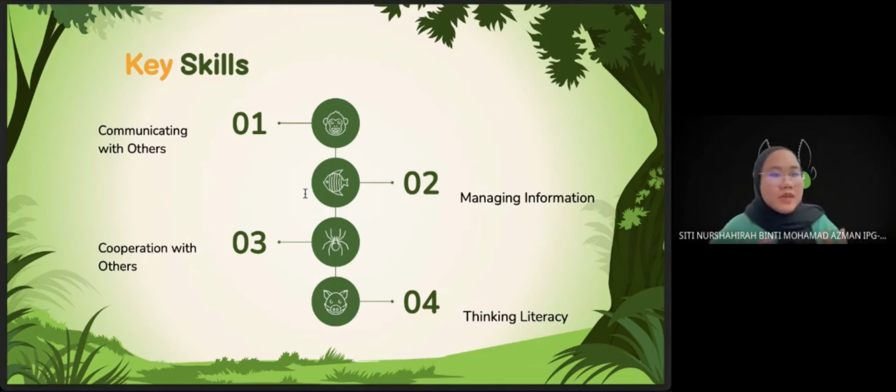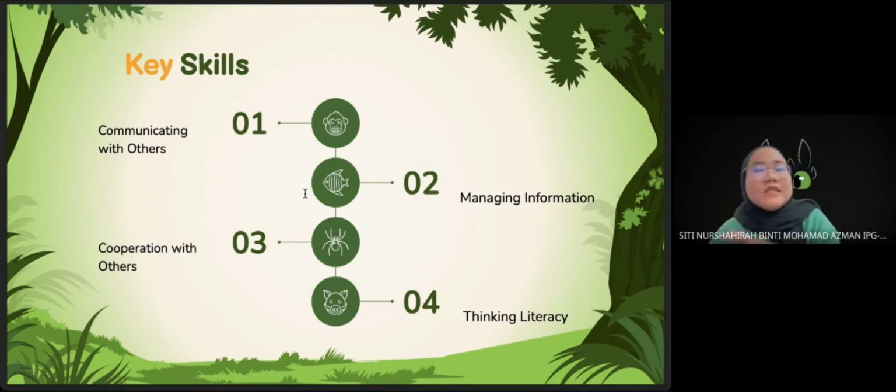And the third one is cooperation with others. This is to see their skill of cooperating with each other when they ask questions or when they do the group work. When they want to ask the character the question, they need to have cooperation with each other. And next one is thinking literacy.